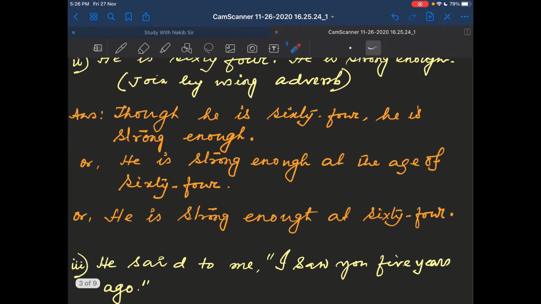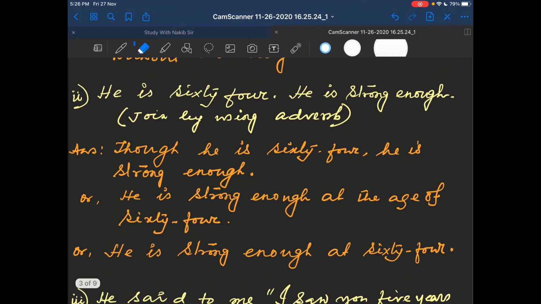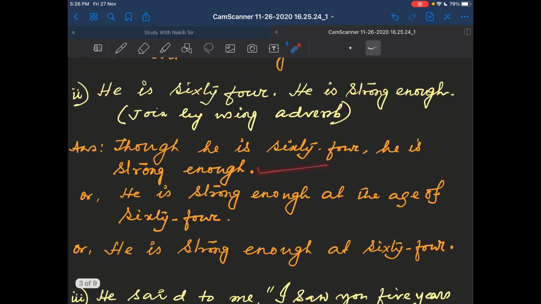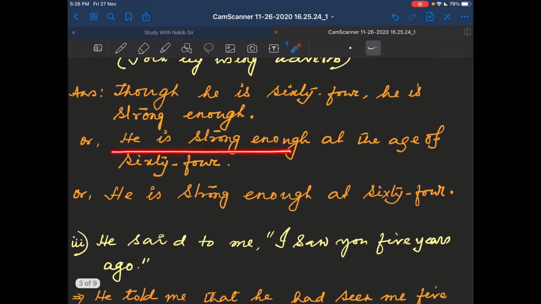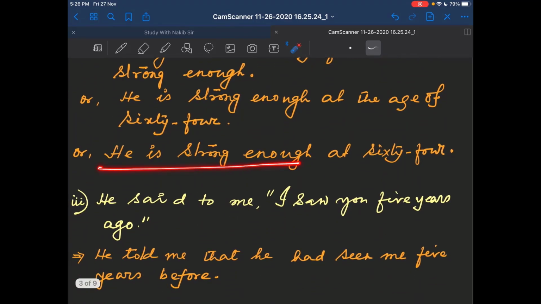Or you may write this way, he is strong enough at 64. He is strong enough at 64. So your answer is this one, though he is 64, he is strong enough, or he is strong enough at the age of 64, or he is strong enough at 64.